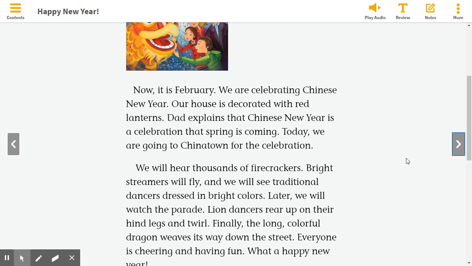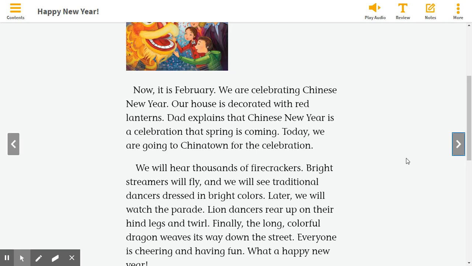Now, it is February. We are celebrating Chinese New Year. Our house is decorated with red lanterns. Dad explains that Chinese New Year is a celebration that spring is coming. Today, we are going to Chinatown for the celebration. We will hear thousands of firecrackers. Bright streamers will fly, and we will see traditional dancers dressed in bright colors.